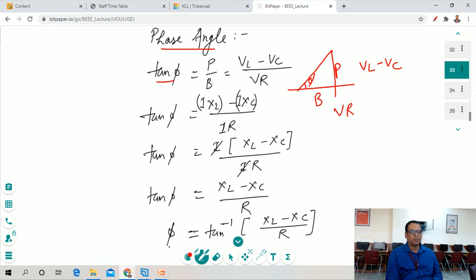So we put the value for this voltage across inductor, so it is I into XL minus I into XC. We put these values right here, take the common value out and cancel out the common terms, and we achieve tan of phi is equal to XL minus XC upon R. If we take this tan to the right hand side, then we get tan inverse of XL minus XC upon R. So this is the phase angle for RLC series circuit.